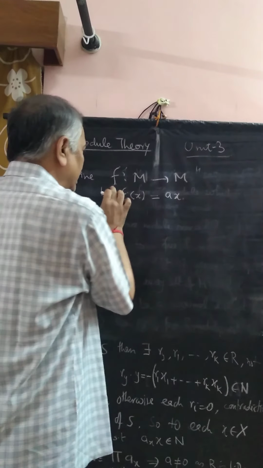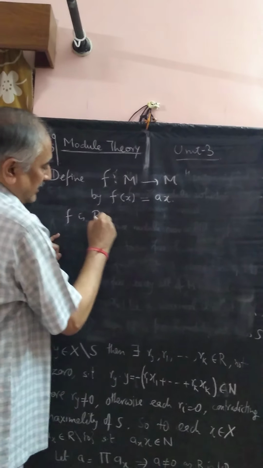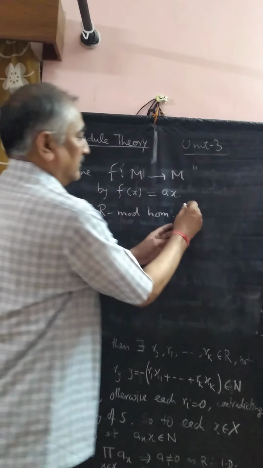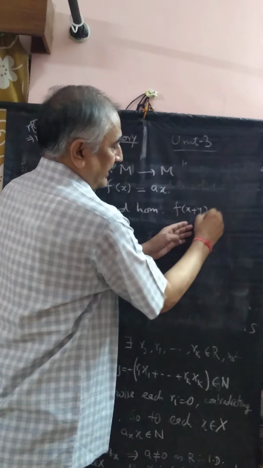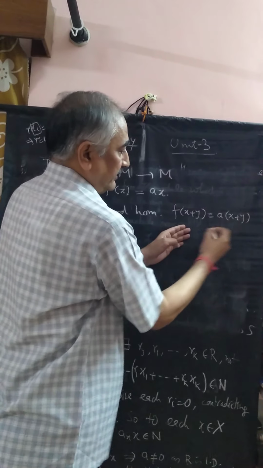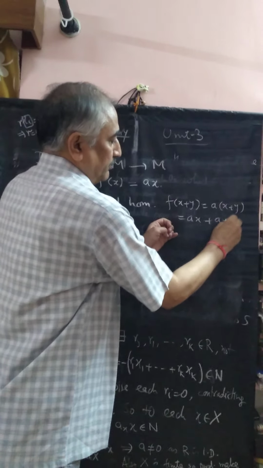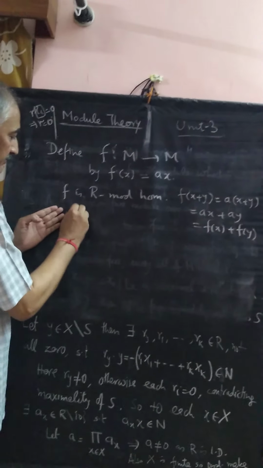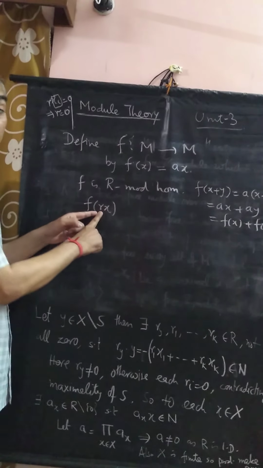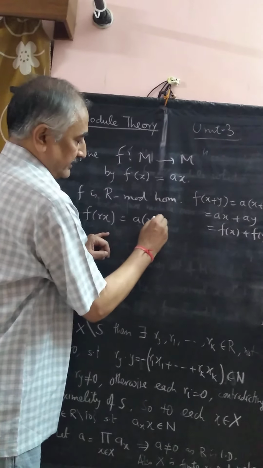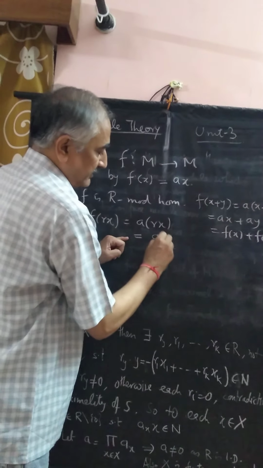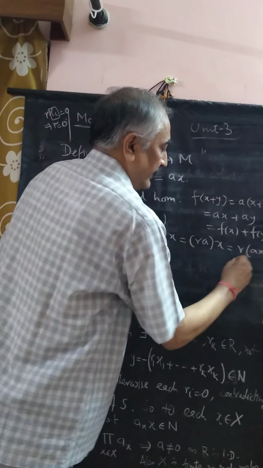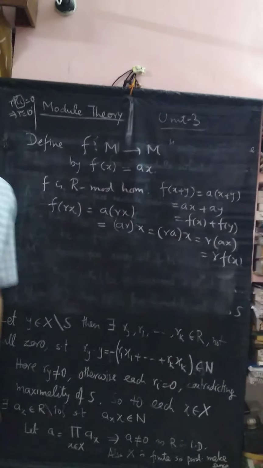First of all, we show that this is an R module homomorphism. This is easy because f of x plus y is a times x plus y, which is ax plus ay, which gives me f x plus f y. So addition is preserved, and f of rx for any ring element r in R is a times rx. We are having commutativity here. So this is arx, which is rax, which is r times ax, giving us this.